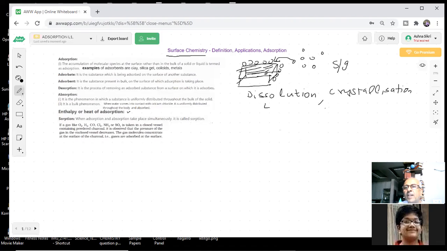So you have dissolution, solid to liquid, and here crystallization, liquid to solid. This type of interface exists. And surface chemistry is the study of phenomena which occur at the surface.